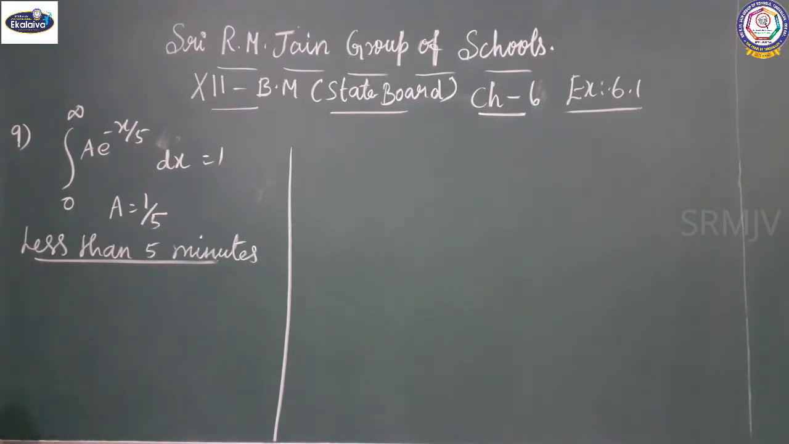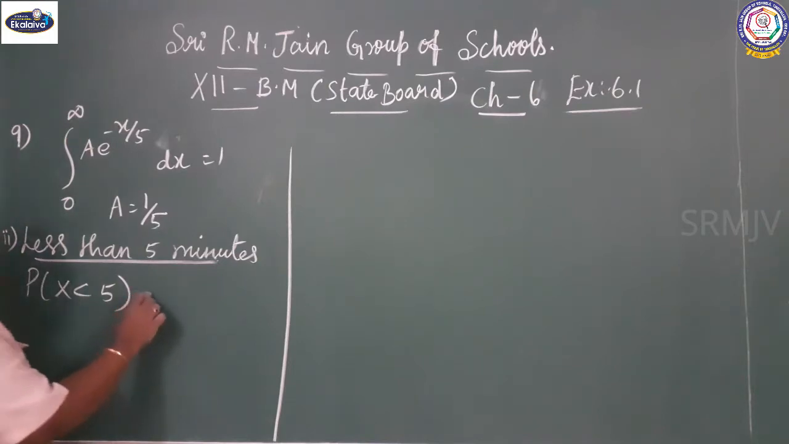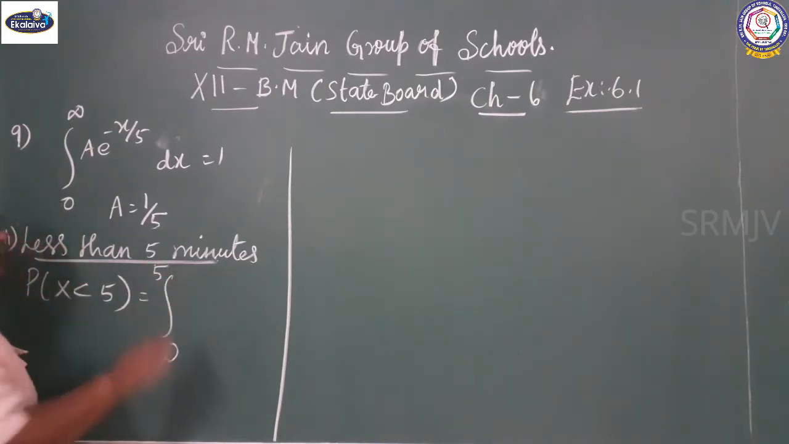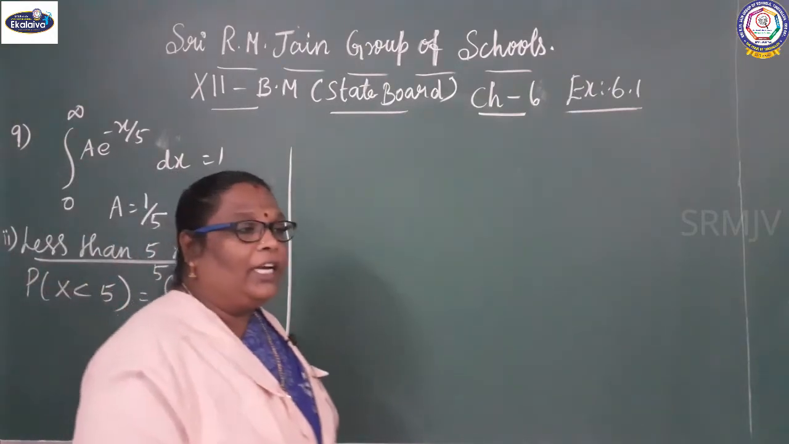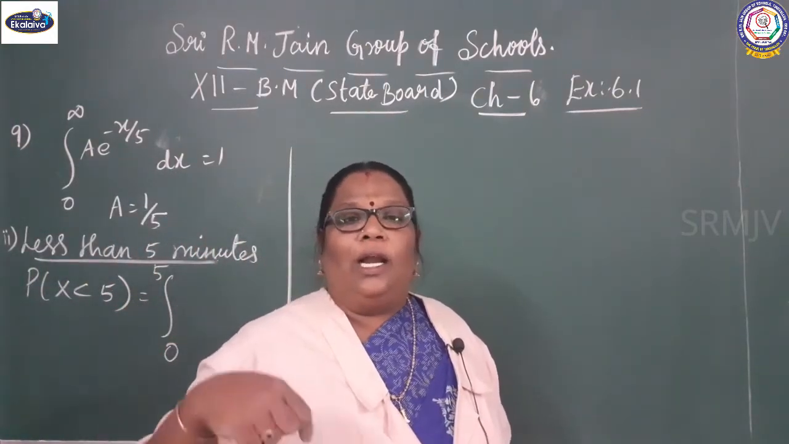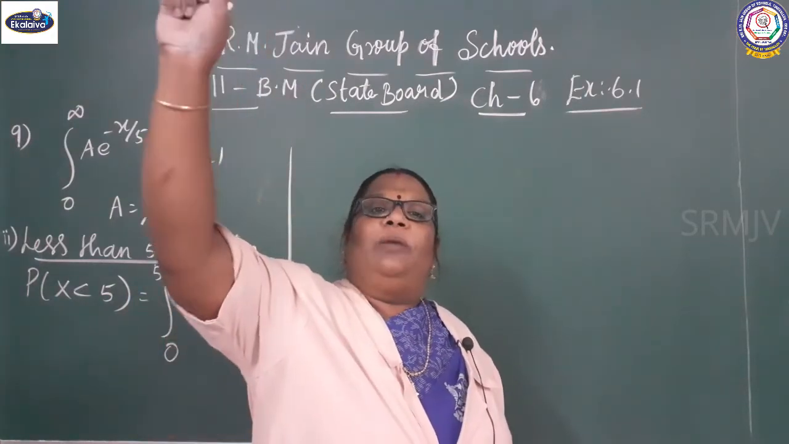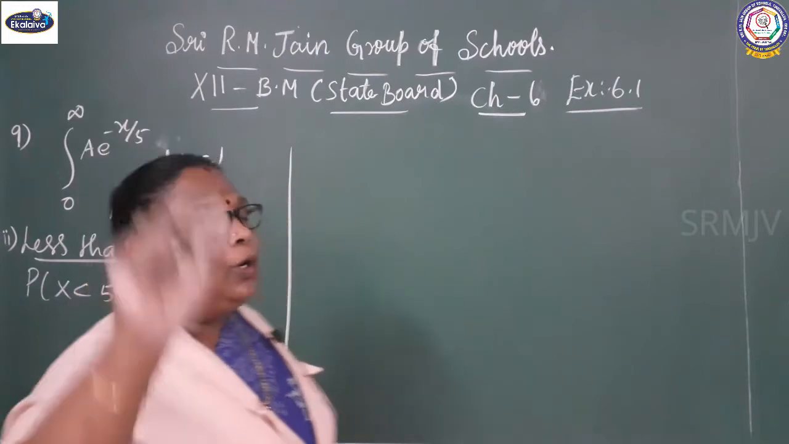See the second subdivision, less than 5 minutes. That is the probability that a person will talk over the phone less than 5 minutes, which is nothing but P of x less than 5. So you can take the limit 0 to 5. You don't take the limit infinity, since infinity means more than. The lowest limit is 0, and less than 5 means you stop the limit at 5.